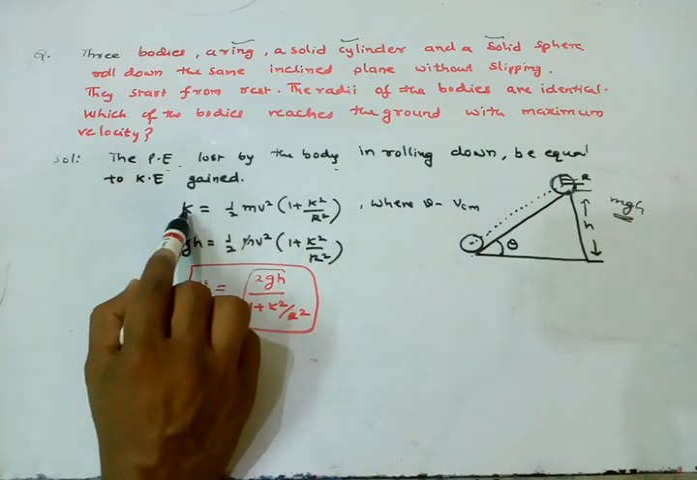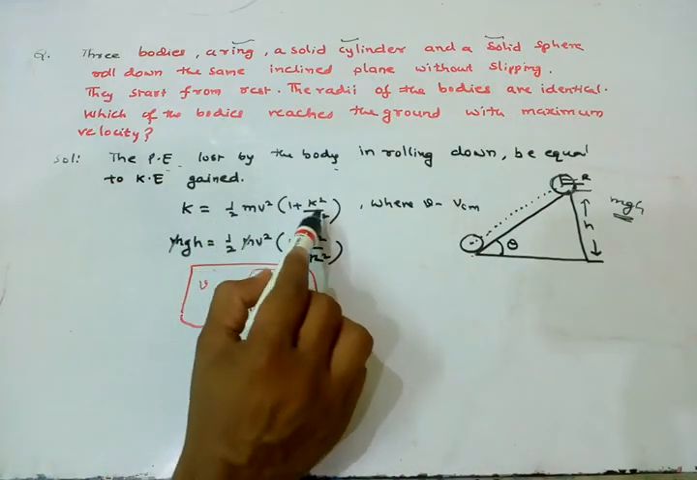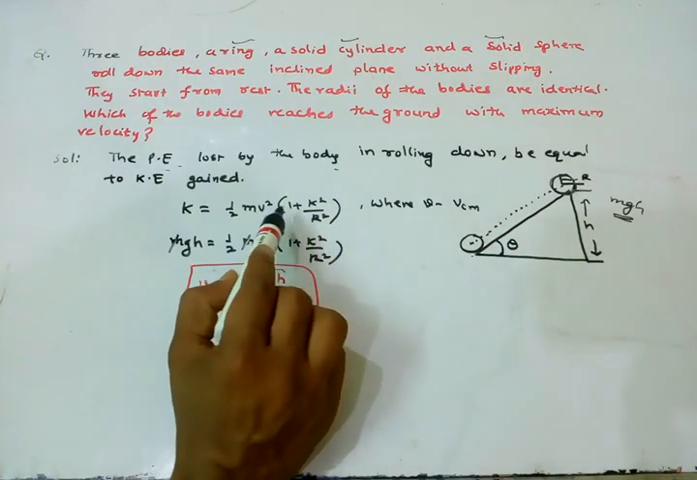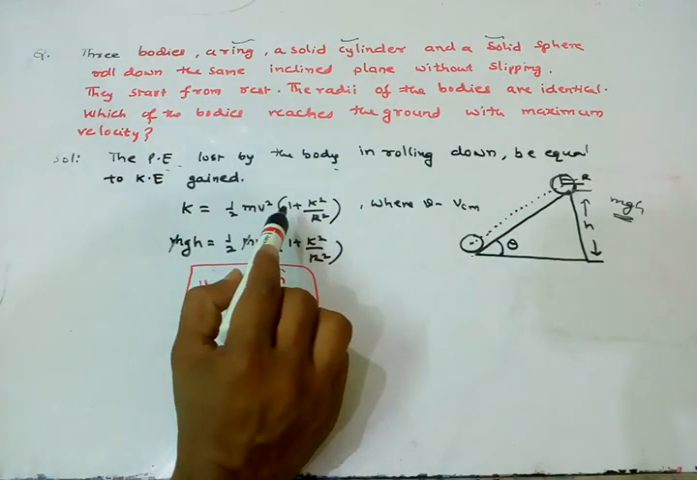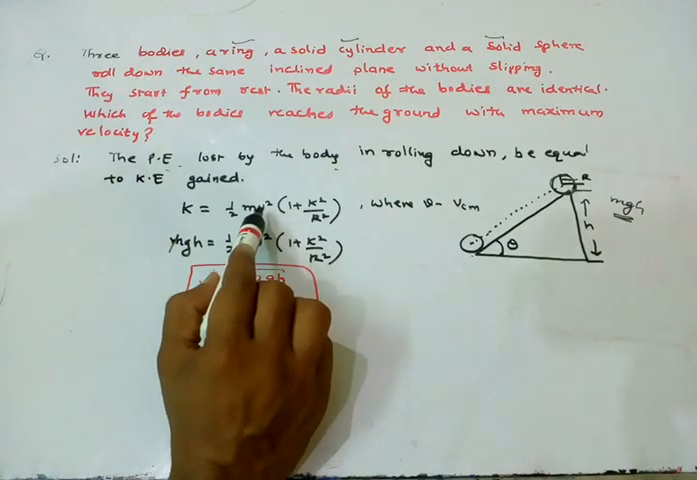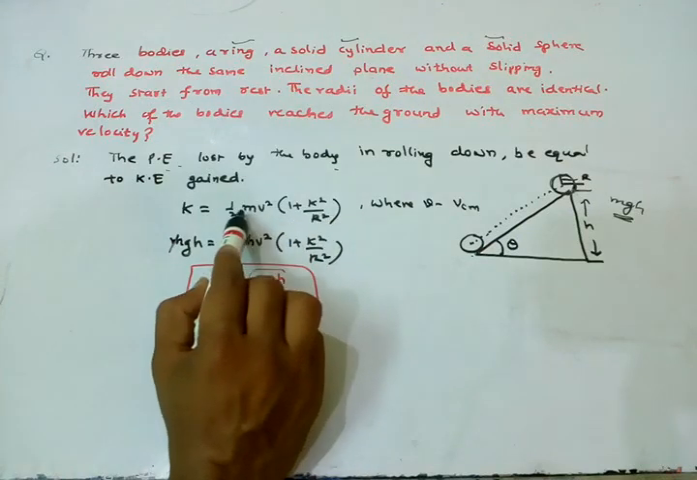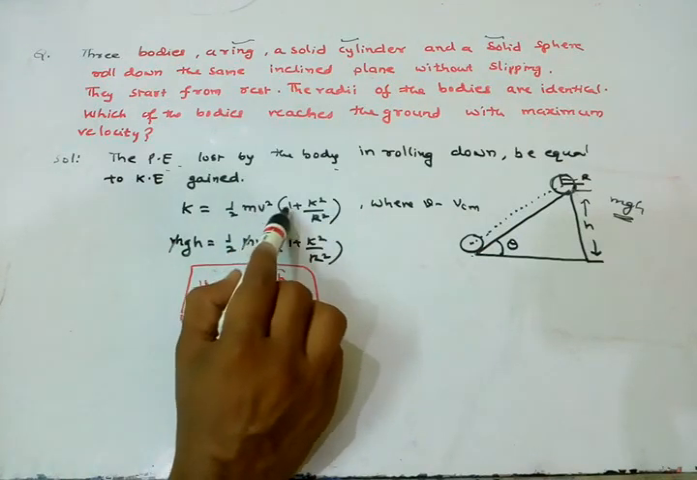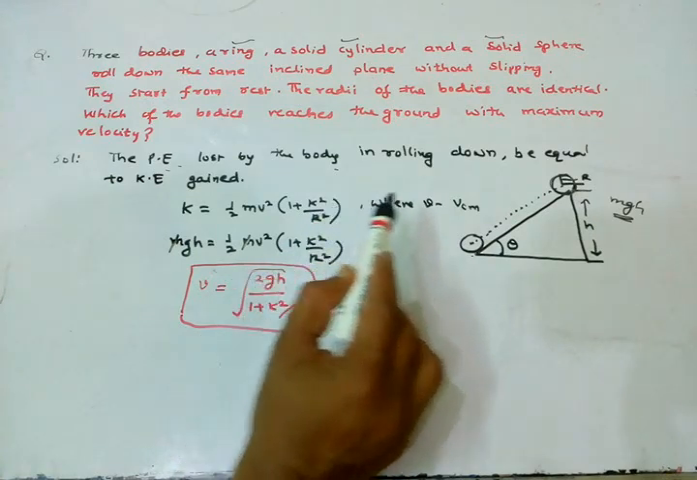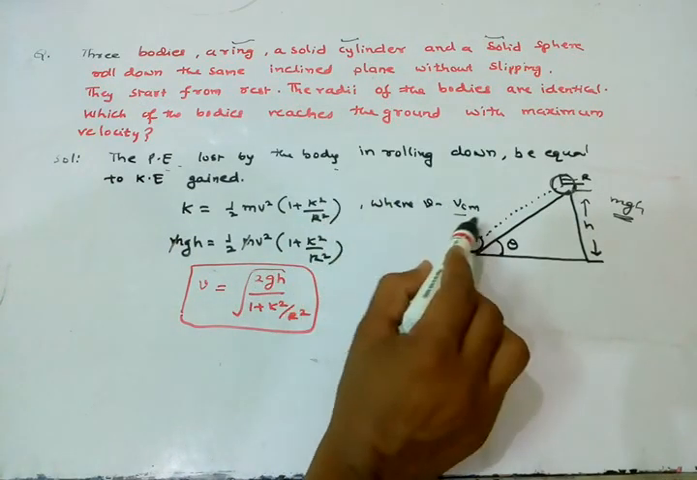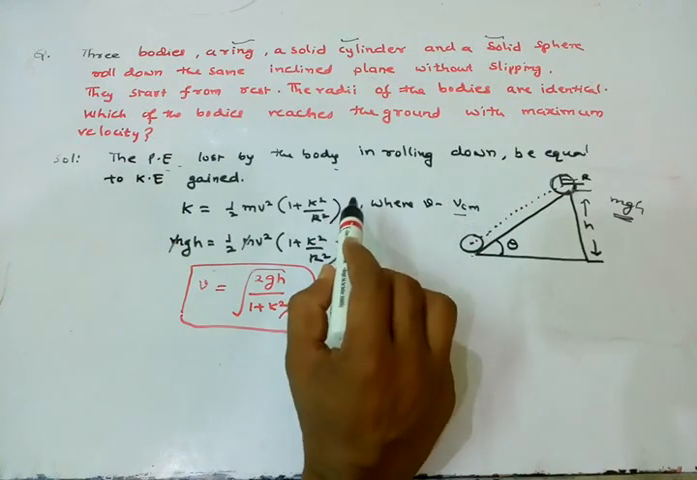So that is K equal to half mv square times (1 plus k square by r square), which we already discussed in the last video. In a rolling body, the total kinetic energy equals translational kinetic energy plus rotational kinetic energy. In this formula, v is the center of mass velocity, k is the radius of gyration of the body, and r is the radius of the body.